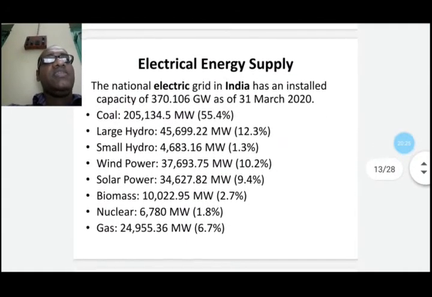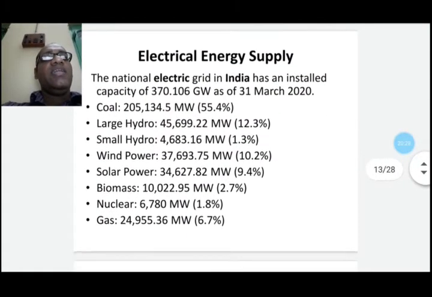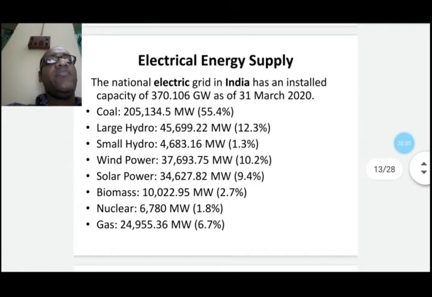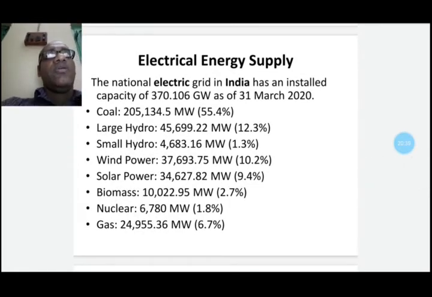Now, electric energy supply. The national electric grid in India has an installed capacity of 370 gigawatt as of March 31st 2020.